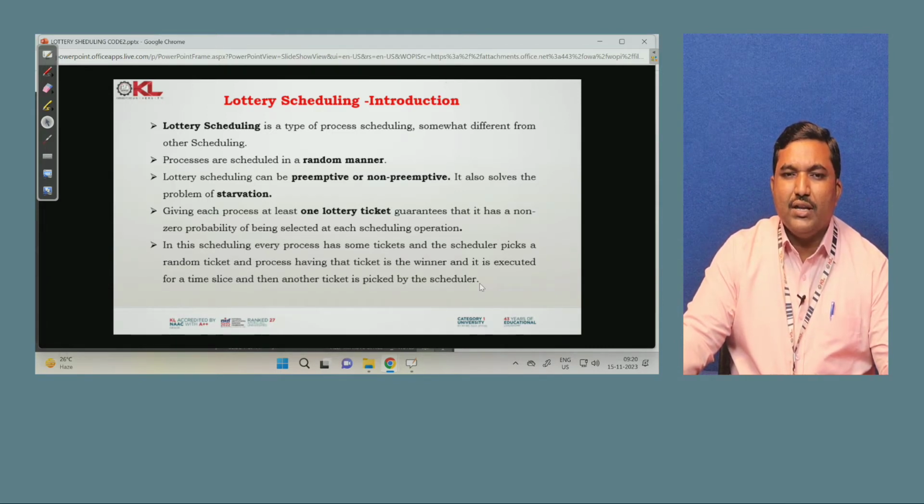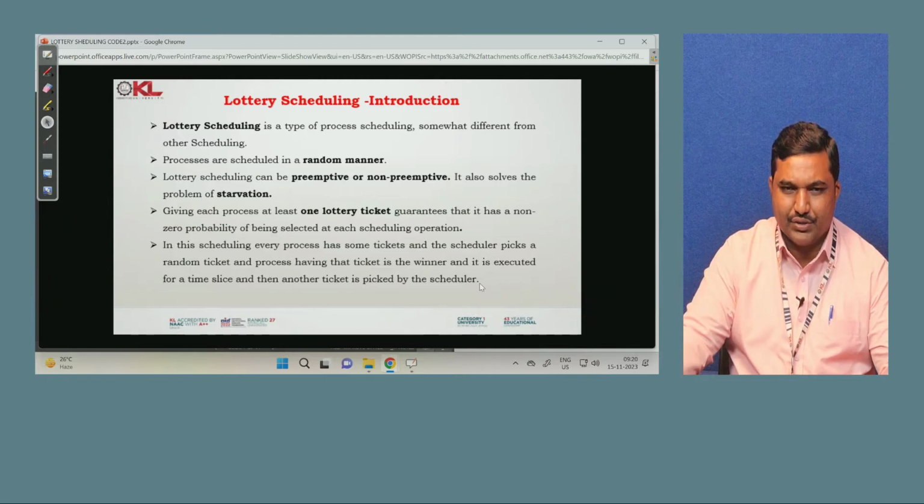Giving each process at least one lottery ticket guarantees that it has a non-zero probability of being selected at each scheduling operation. In this scheduling, every process has some tickets and the scheduler picks a random ticket. The process having that ticket is the winner and it is executed for a time slice, and then another ticket is picked by the scheduler. For example, if you take 100 tickets, from 0 to 99, you pick one ticket, and each ticket is scheduled for a time slice.